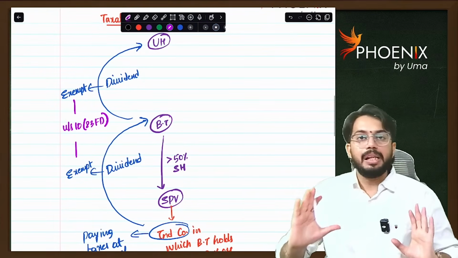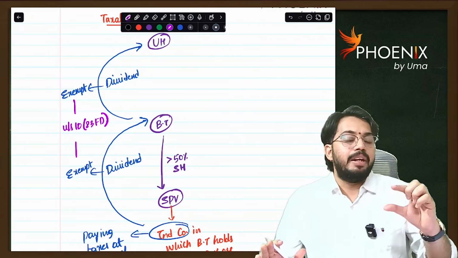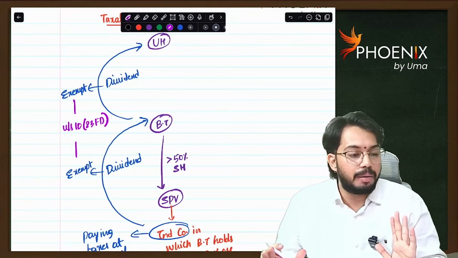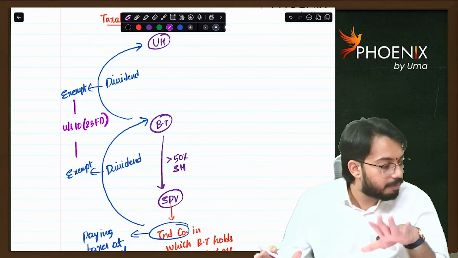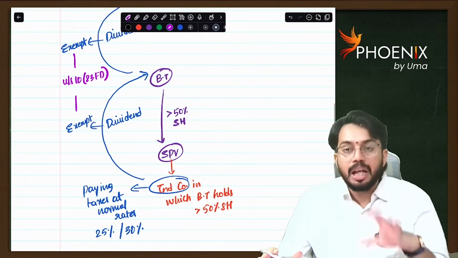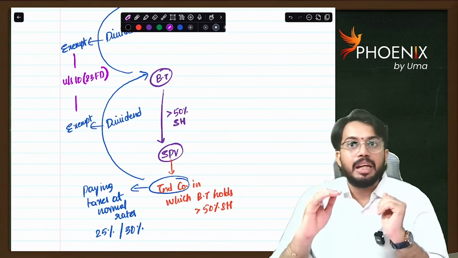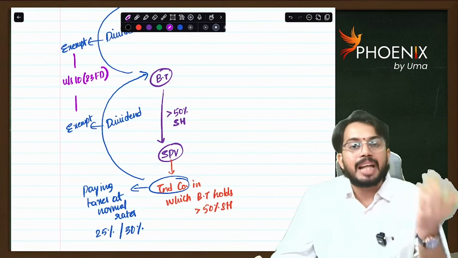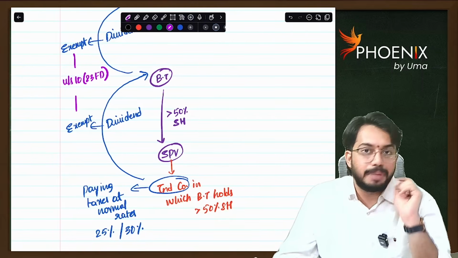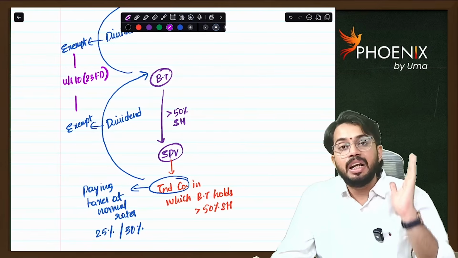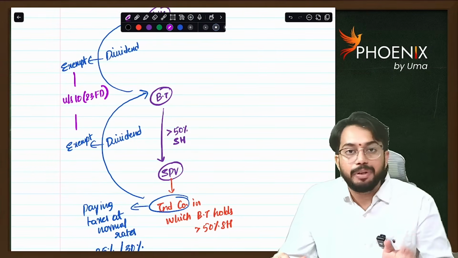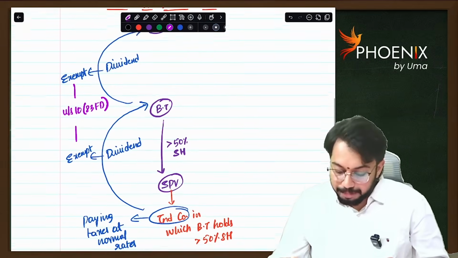So very simple. SPV, an Indian company in which business trust holds 50% or more shareholding, is paying taxes at 25% or 30%, and that SPV pays dividend to business trust. The same dividend is passed on to unit holder. Total dividend is exempt in the hands of unit holder. It is not at all taxable.